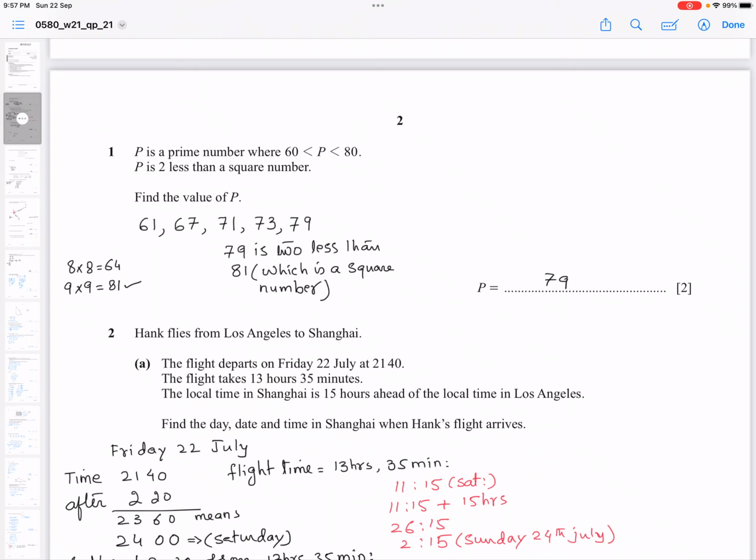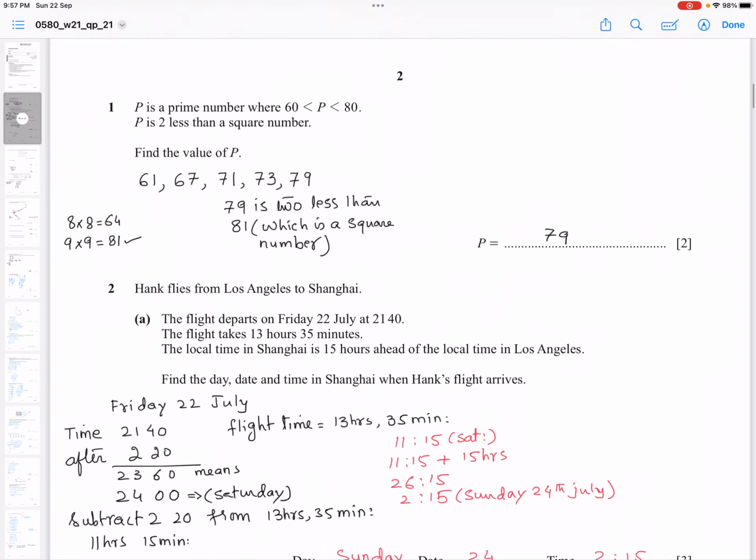So try next. 9 into 9 is 81. And you can find 79 in the prime numbers which you have just selected. That 79 is 2 less than 81. So your answer, the value of P is 79.